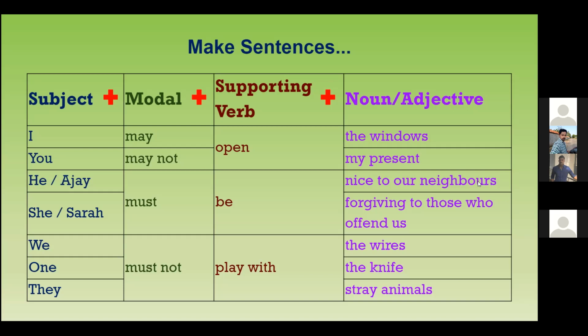So this is just to show you how a sentence is broken up. This is your subject. You see, one must not play with the knife. So you must have a subject. And the last one, Shanmugam. They must not play with animals. Good. They must not play with stray animals. You all know what stray animals are?